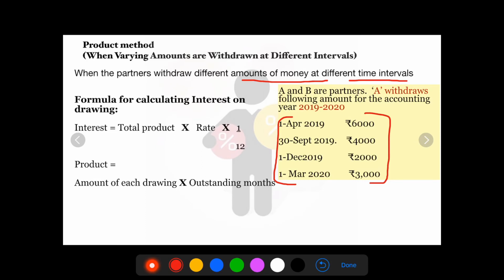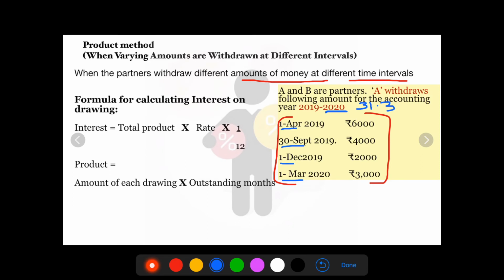Outstanding month is calculated from the date of withdrawal to the last date of the accounting year. So the dates of withdrawal are 1st of April, 30th of September, 1st of December and 1st of March till the last date of the accounting year. So the last date of accounting year for us is 31st of March 2020.